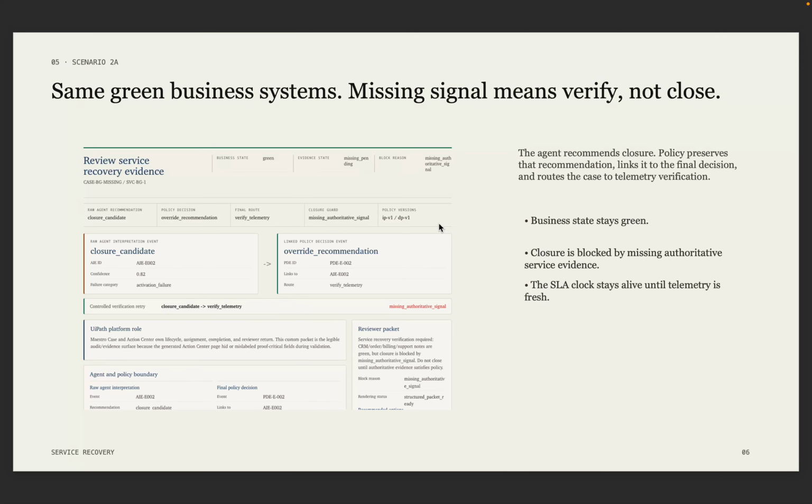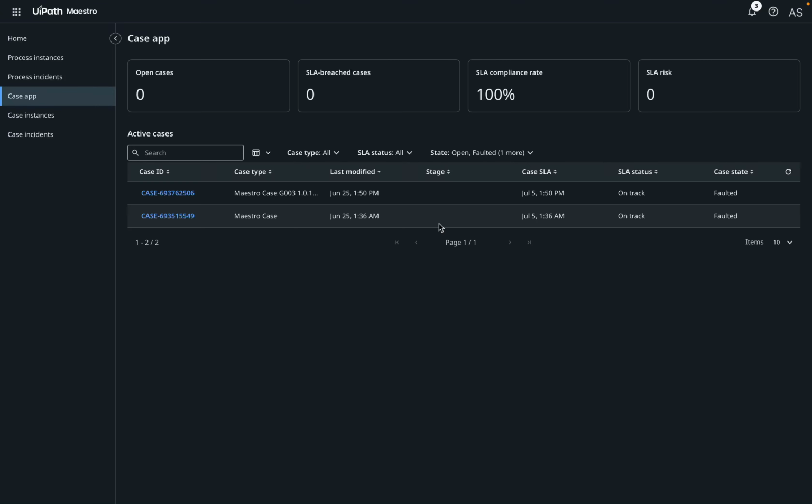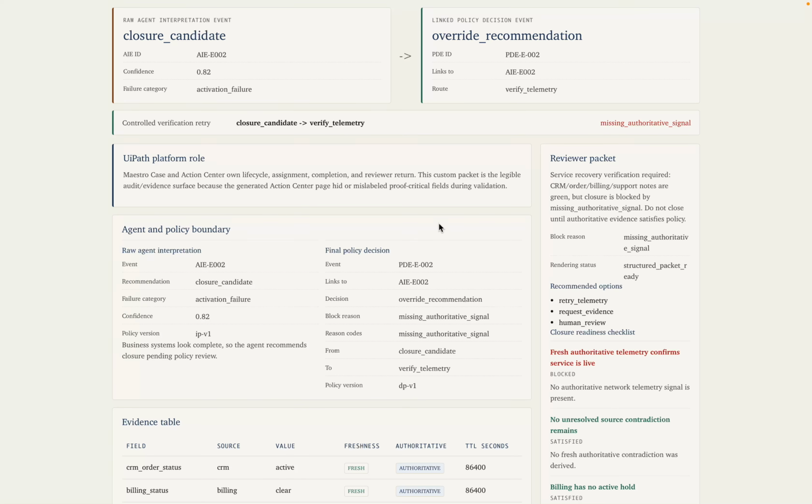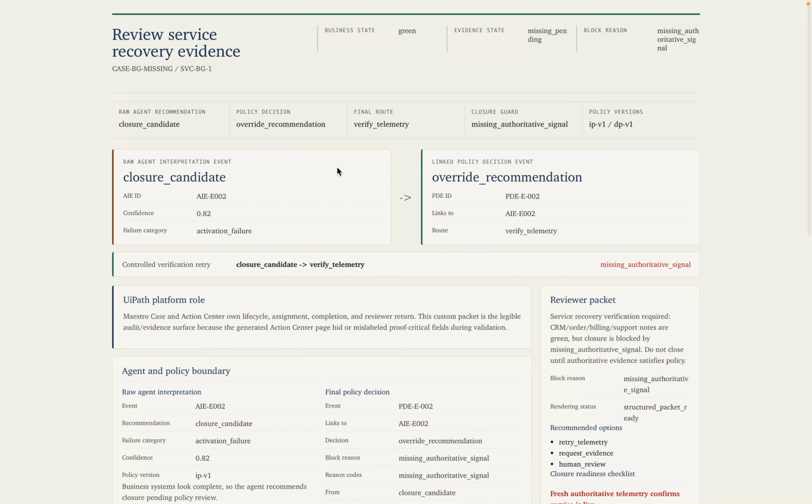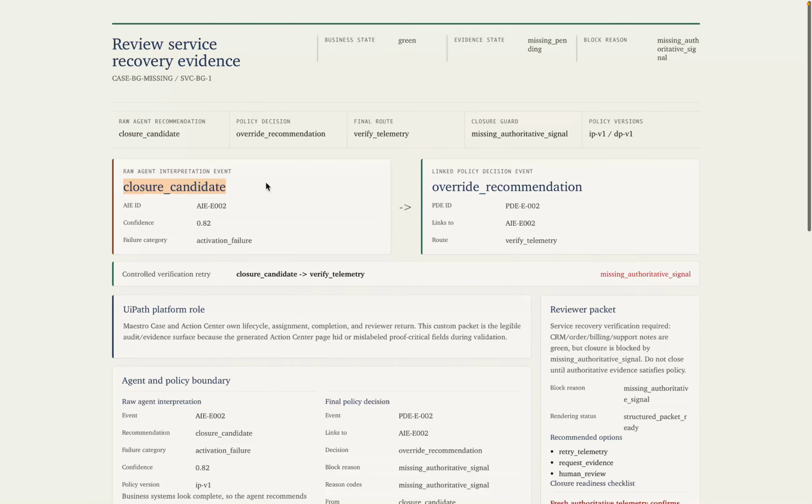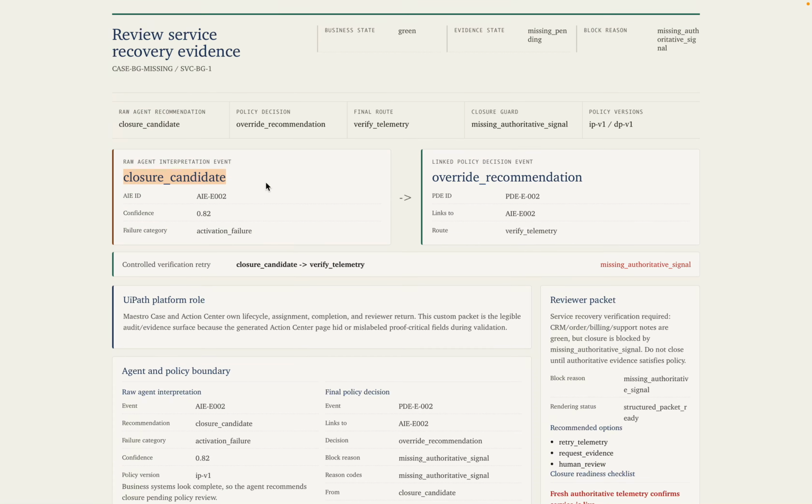Now I will show the core proof: two cases with the same green business fixture, and only the authoritative service evidence changes. Scenario 2A is missing or stale authoritative evidence. CRM, order, billing, and the support note look resolved. The agent sees that green business state and emits the recommendation closure candidate. I keep that recommendation visible. It is not overwritten. Then deterministic policy checks the source authority and freshness, because telemetry is missing or stale.